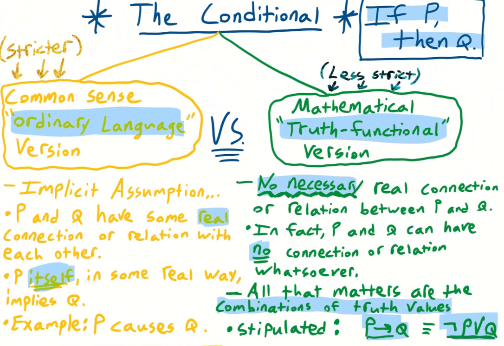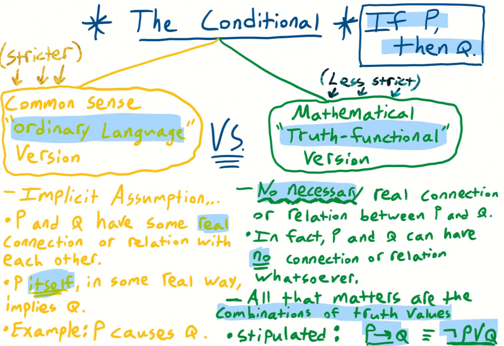So it's really, really important to realize that the common sense ordinary language version and the mathematical truth functional version are not equivalent, they're not the same, and contemporary philosophers do realize this. There are in fact entire books on conditional propositions. They're very complicated and controversial. And there are different moods of conditionals. You have the indicative mood, the subjunctive mood, and there's debate over how you determine some counterfactuals. But in any case, I don't think we should hand wave this problem away. It does exist. The common sense version and the mathematical version are different.